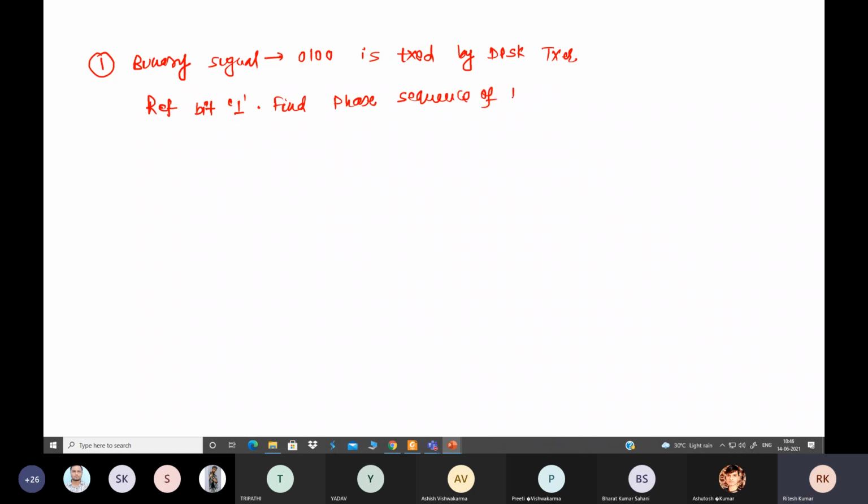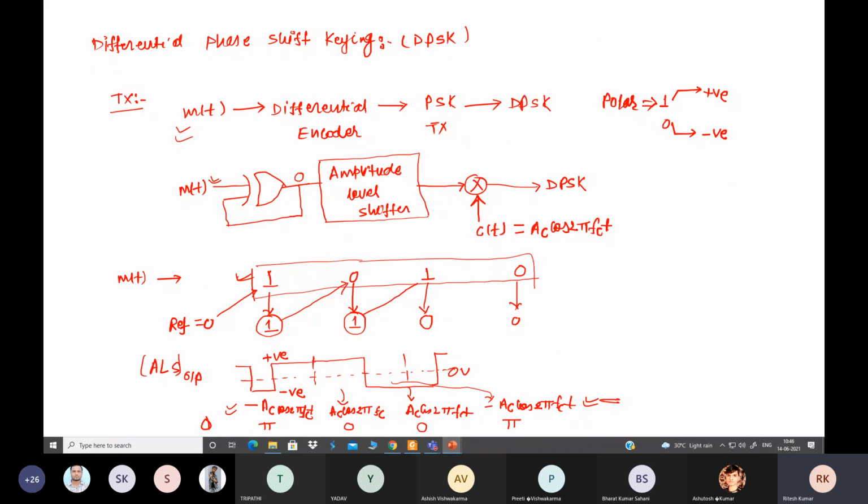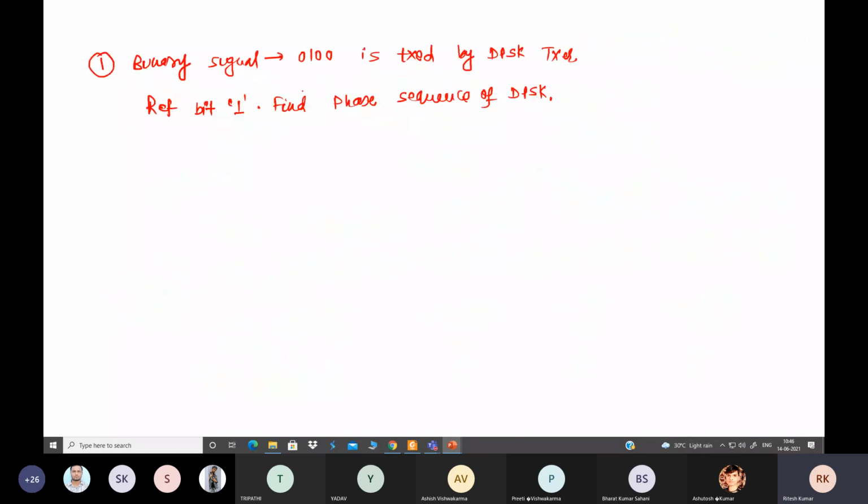Phase sequence means what? See the last term here, this phi, this represents the phase sequence. So this you have to draw. In the case of 1010 we got pi 0 0 pi, but now you have to find it for 0100 with reference bit 1: what is the phase sequence of DPSK. So all of you try this problem, and if any doubt please ask me.